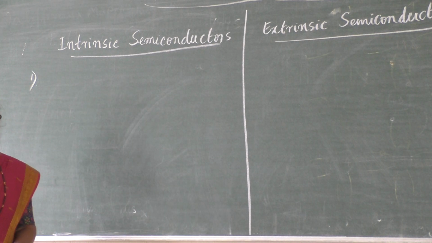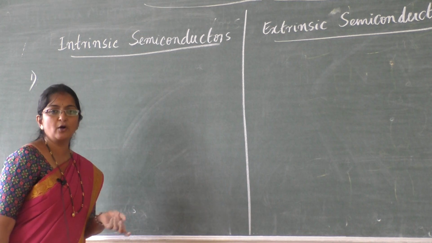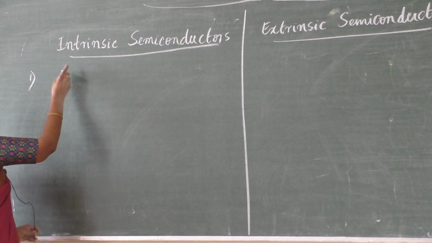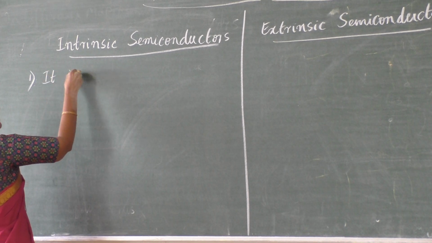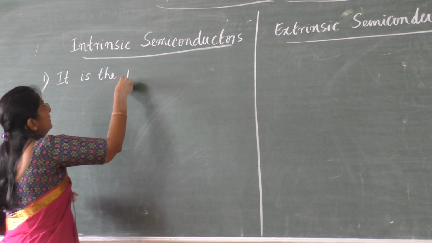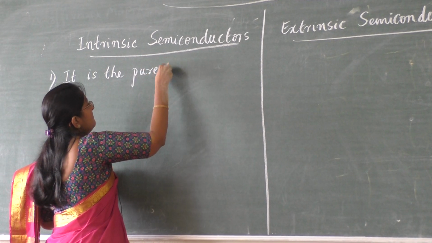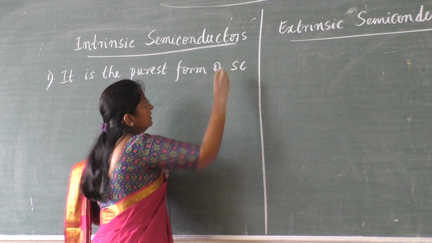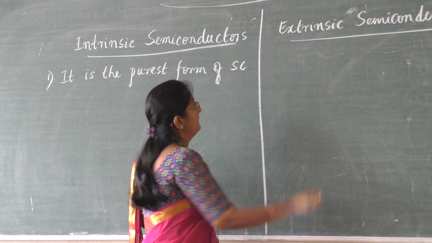The first basic difference is the definition of intrinsic and extrinsic semiconductor. Intrinsic semiconductor is the purest form of semiconductor, or the pure semiconductor.